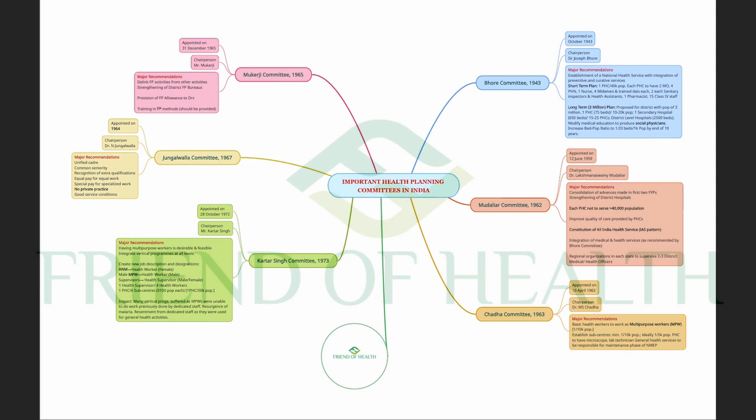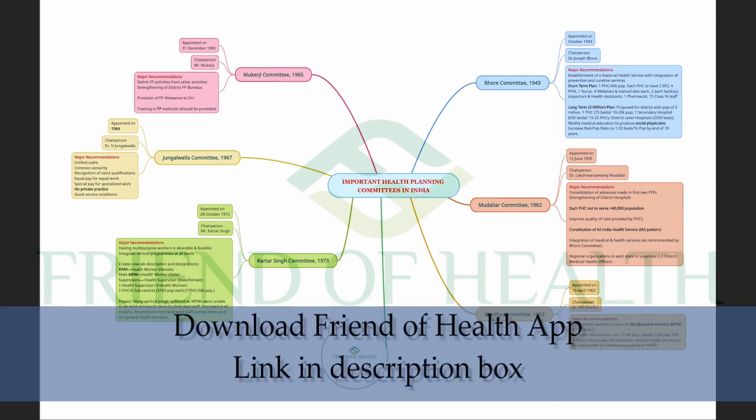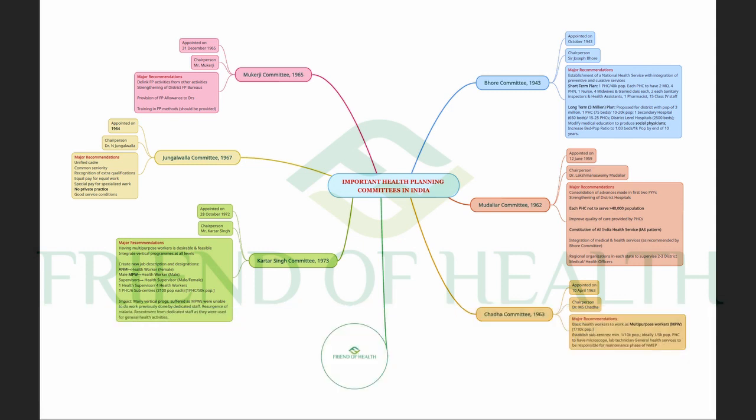So today we are going to see important health planning committees in India. This is not a complete presentation. Some of the committees are missed, or the main programs of social and preventive medicine are not included. Only the important 6 committees like the Bohr Committee, Mudaliar Committee, Chadda Committee, Mukherjee Committee, Jungalwala Committee and Kartar Singh Committee are included, with the major recommendations and the appointed year. This will help you if a question comes. The patterns of question, how questions can come, everything we'll discuss in this video.